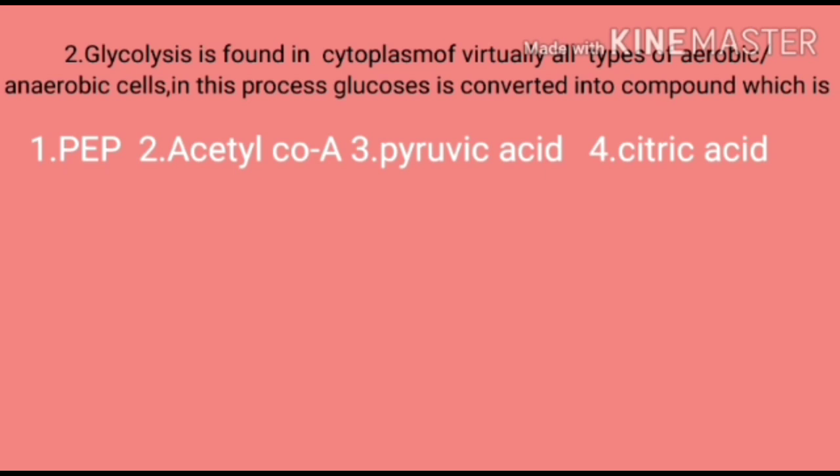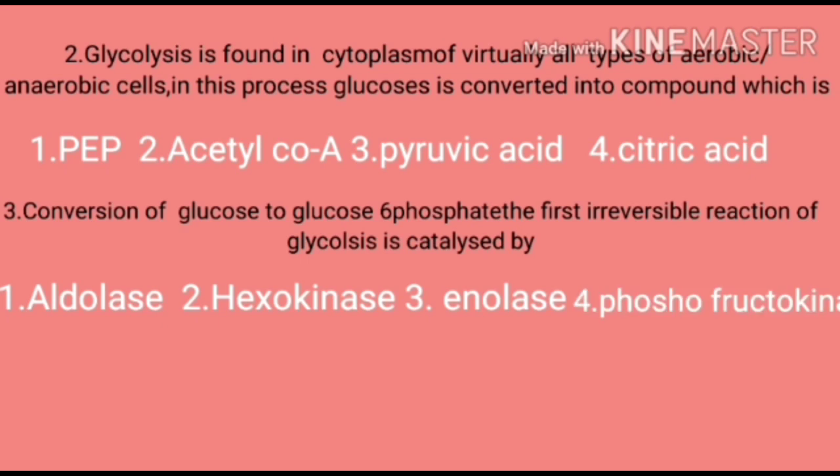PEP is a product in the photosynthesis process, especially the dark reaction in C4 plants. Acetyl coenzyme A is a linking compound between glycolysis and the Krebs cycle. Pyruvic acid is a 3-carbon compound, the end product of glycolysis, both in aerobic as well as anaerobic conditions. The fourth is citric acid. Citric acid is a product of the Krebs cycle. So answer 3 is the right one, pyruvic acid.